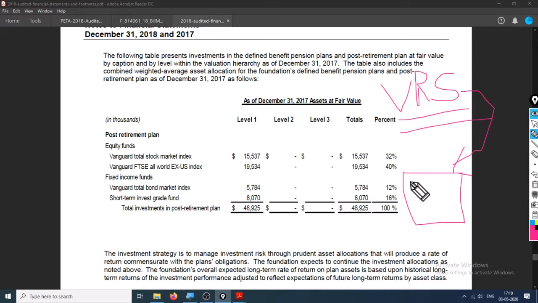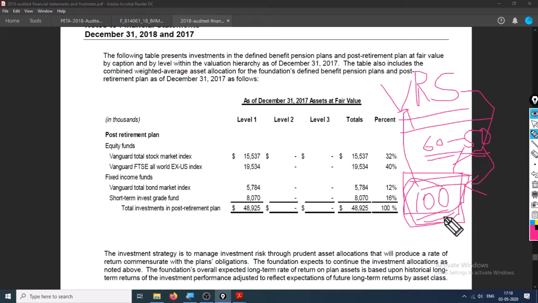Suppose the company has paid 100 rupees. Let's assume the employee had to retire at 60, but the company has asked him to retire at only 50 because the company can't afford him. So right here they have to pay the VRS. Hence, the agreed compensation is 100.